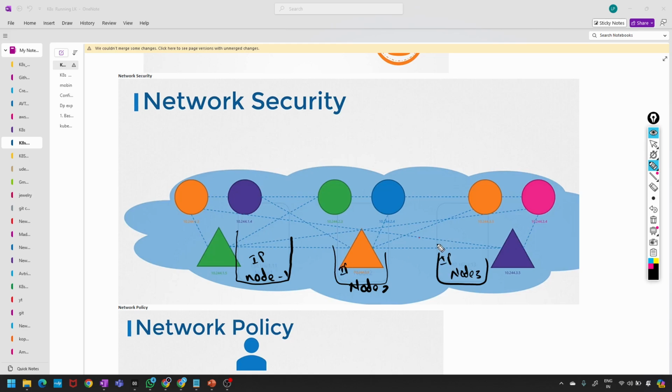How is the network established? Each of the 3 nodes has its own IP. These are all pods: pod 1, pod 2, pod 3, pod 4, like for this node pod 1, pod 2, and so on. The network is established like this, interlinking these. I don't know if the picture is proper, I have just taken it as an example.